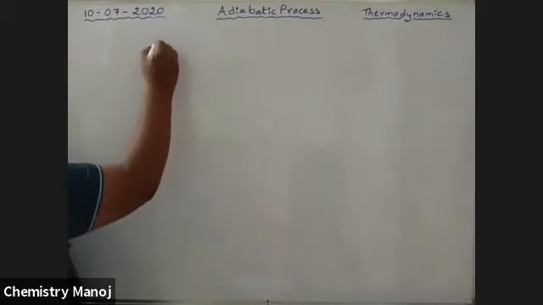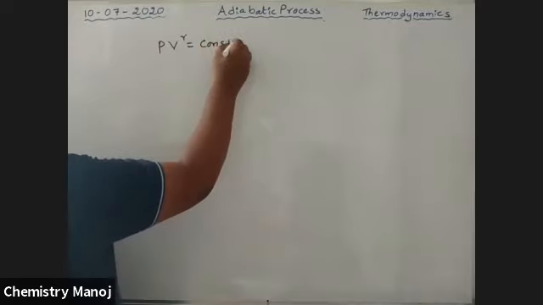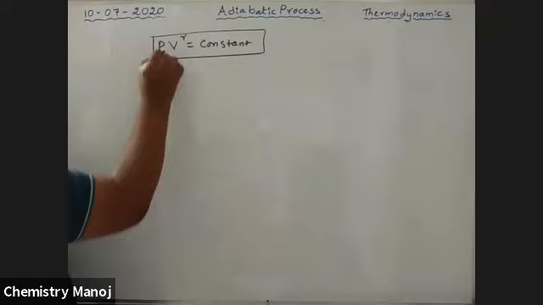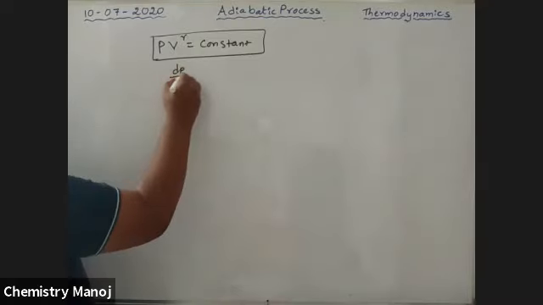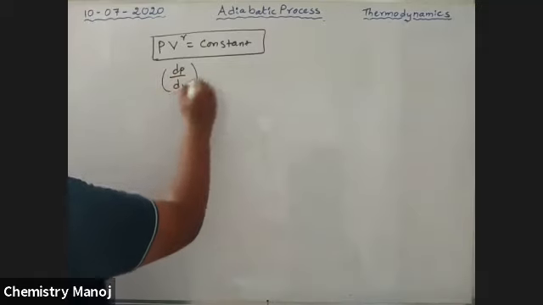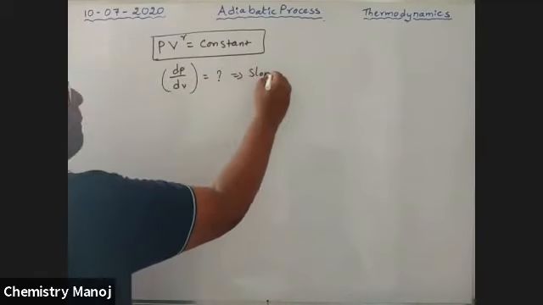We know PV to the power gamma is equal to constant. It is the relation between pressure and volume for an adiabatic process. Now I want to find dP by dV. dP by dV for this process is equal to how much?